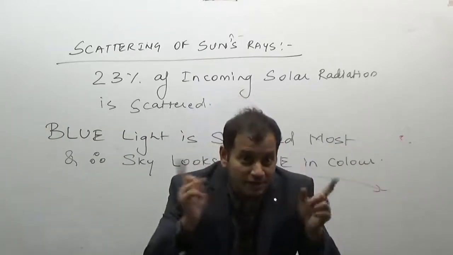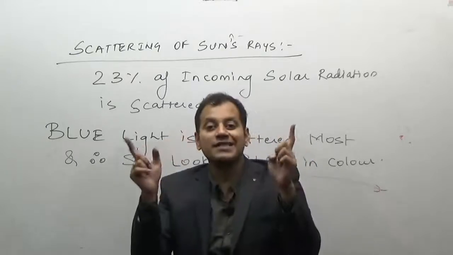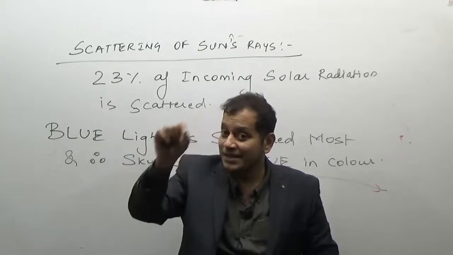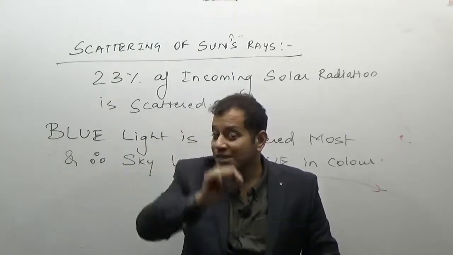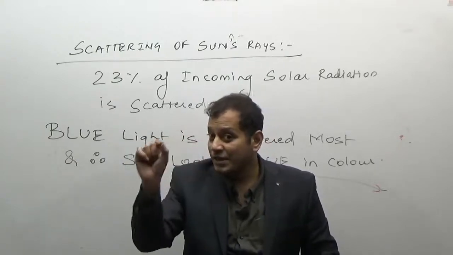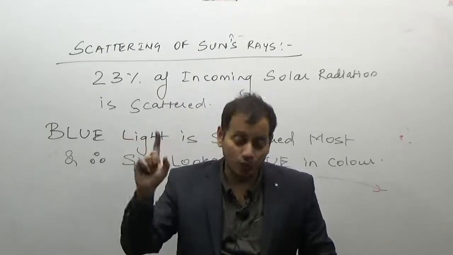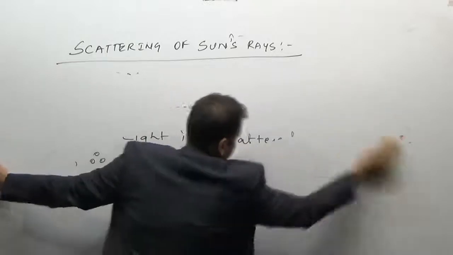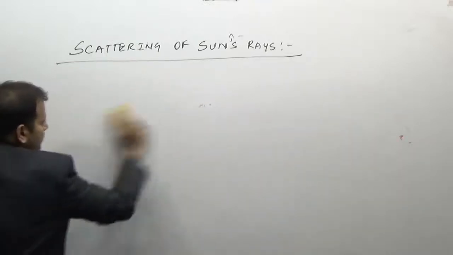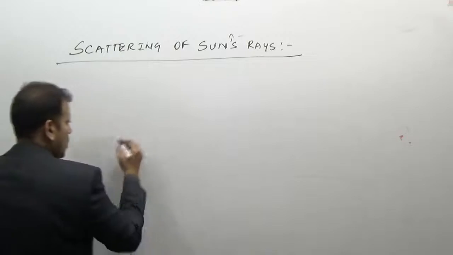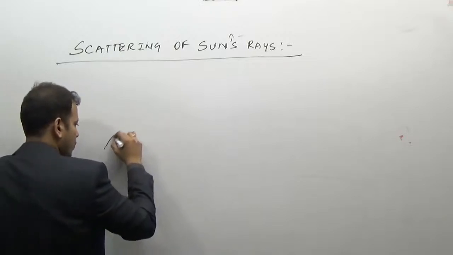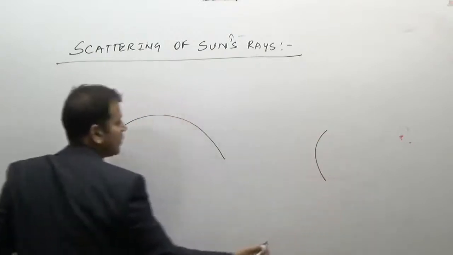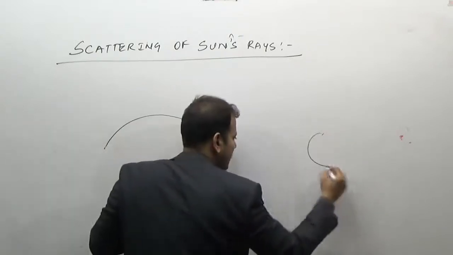Now look here, the fundamental difference. The blue color of the sky is due to scattering of the blue light, but the reddish color of the sky during sunrise and sunset is due to scattering of all the lights except for the red light and orange light. Now look here. This is what we call the sun is in the horizon, that is, the sun is far away.